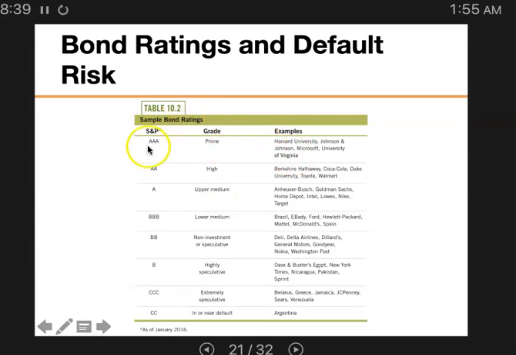The rating will really show how much default risk there is. For example, take a look at the AAA: Harvard University, Microsoft, University of Virginia. These universities issued bonds to raise funds for building new buildings, like new labs and so on. They have high returns and could pay back the loan, so they got a really low interest rate for their bonds because the default risk is very low.